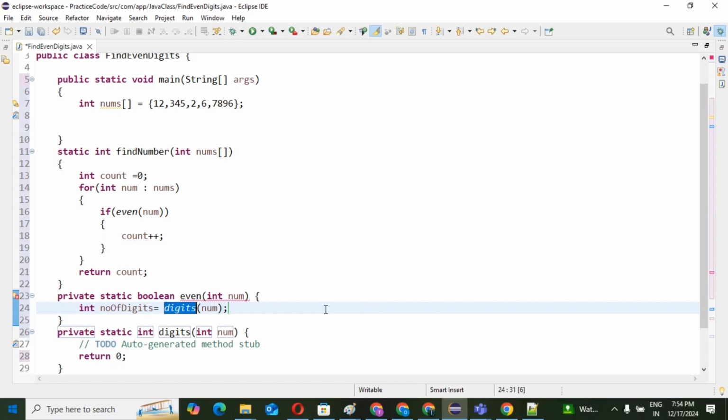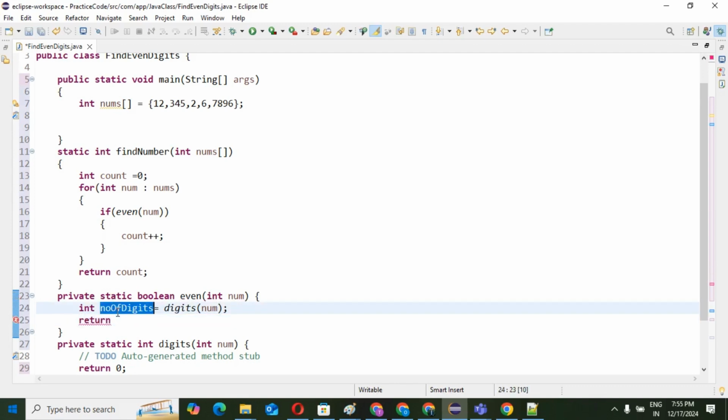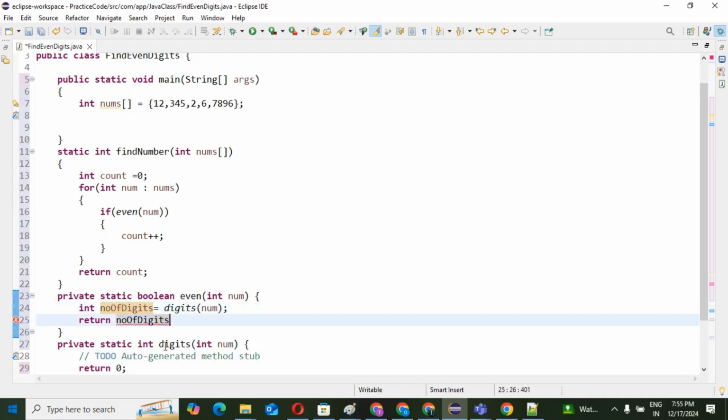See, in this method we can check if number of digits modulo 2 equal to 0, then it is an even number. If it is not equal to 0, then it is an odd number. So we can return like that. Return number of digits, because we can get the response from this method.